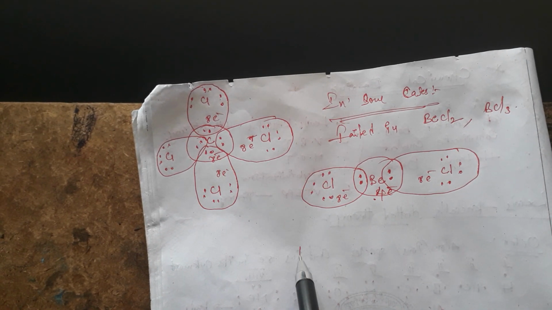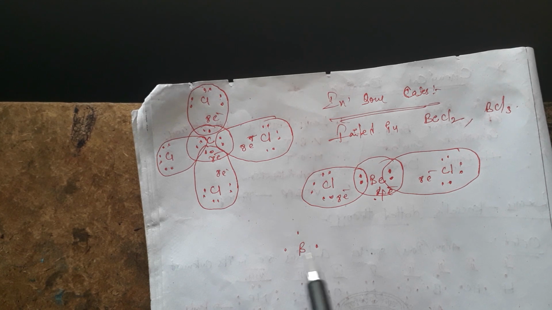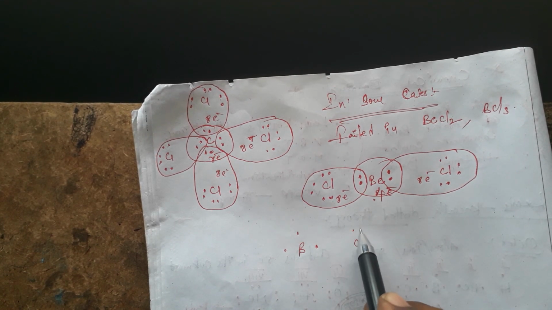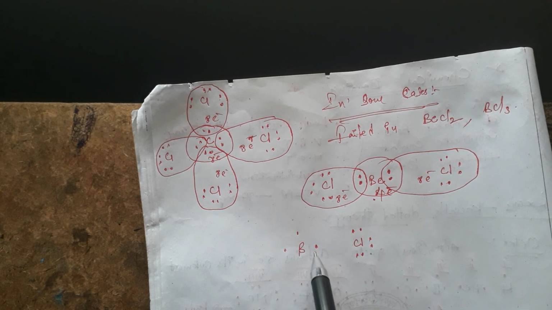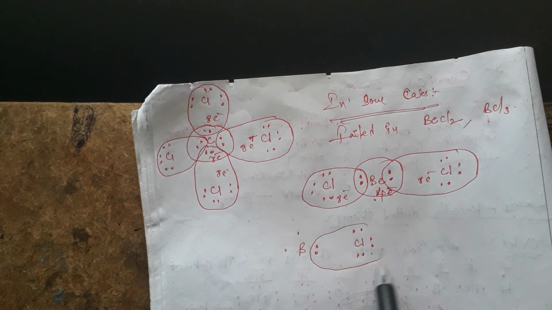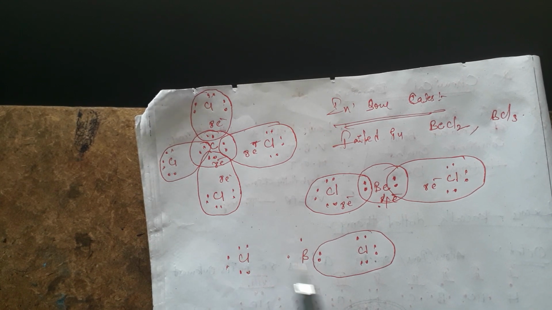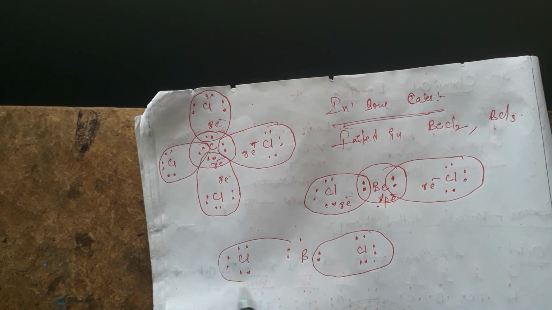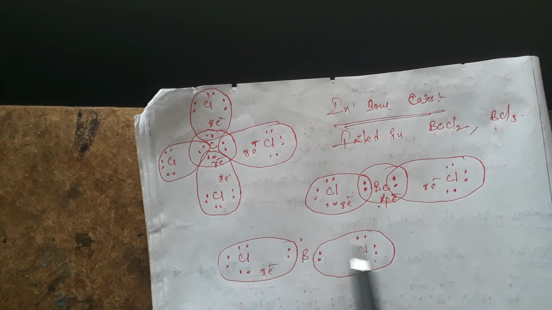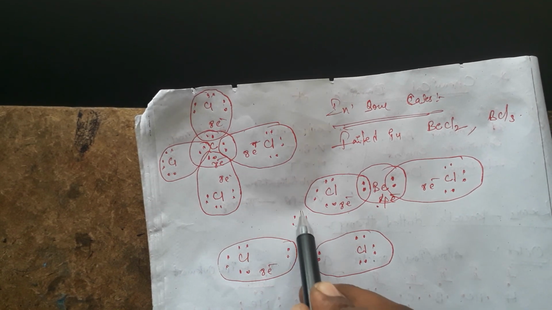Like that, boron contains 3 valence electrons. In BCl3, the 7th electron from each chlorine will be given like this, and it forms like this. Here also it is clear. 8 electrons are coming for each Cl, Cl, Cl.